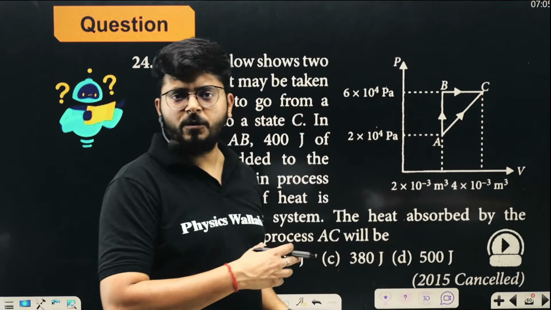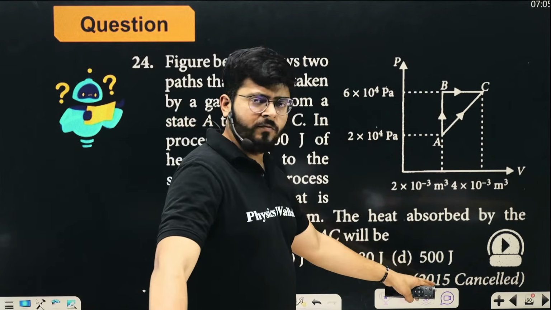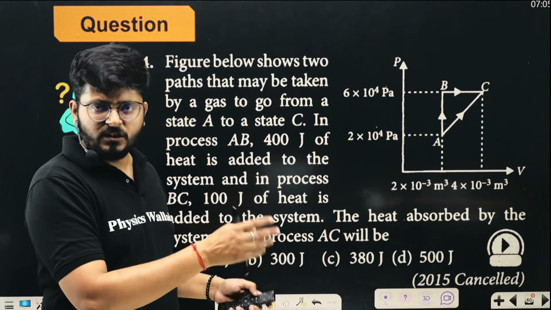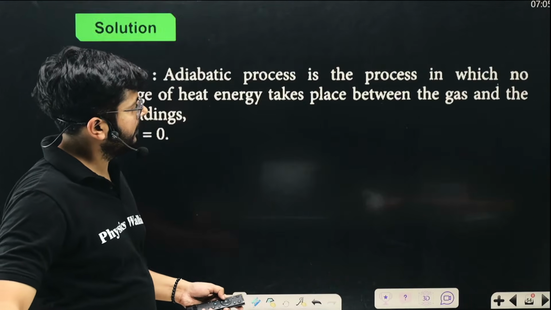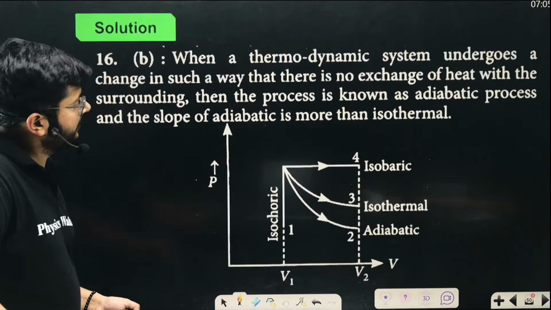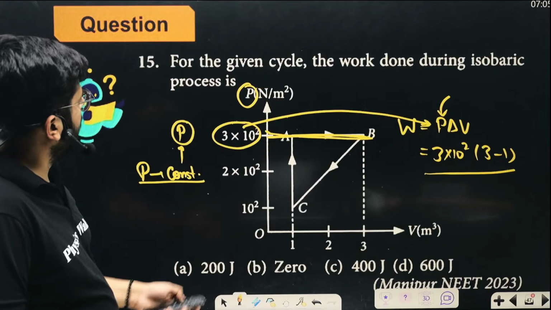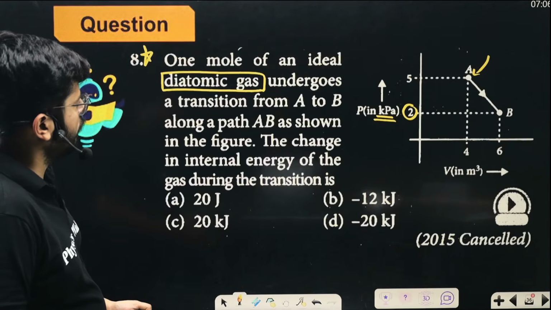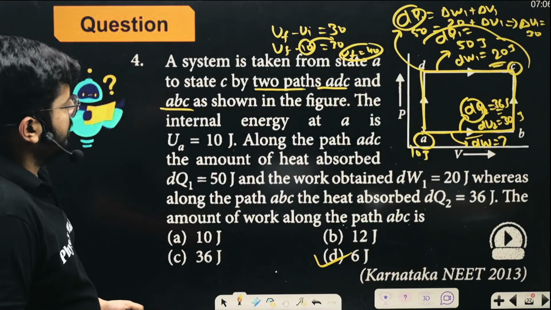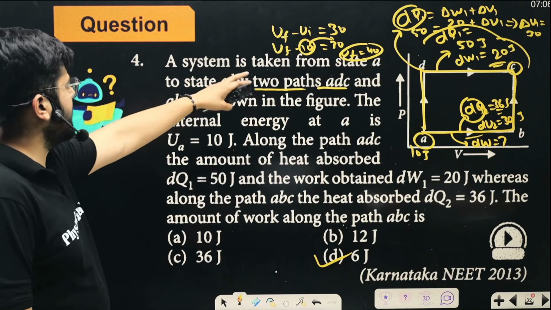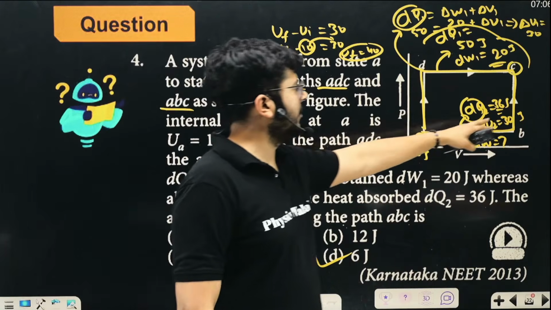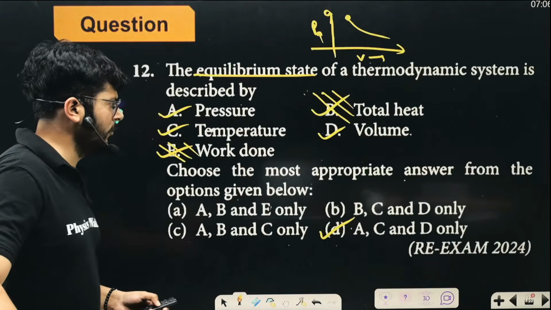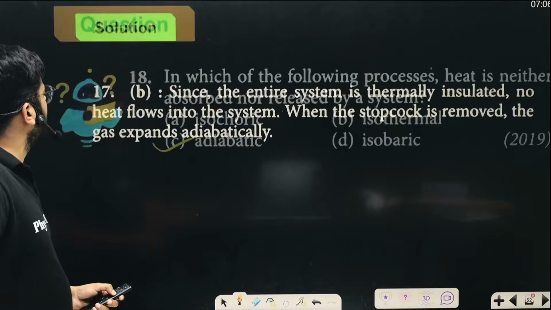We have solved similar questions like this. You see that it was asked in 2015, and the question that we had solved, the two path problem, was asked much more recently, right? If I have to show you the question I am talking about, where we have applied the first law of thermodynamics on two different processes. This one, right? A system is taken through two different paths. So here you see that a similar kind of problem was asked again in the NEET exam. So solving good questions will help us in more than one way.